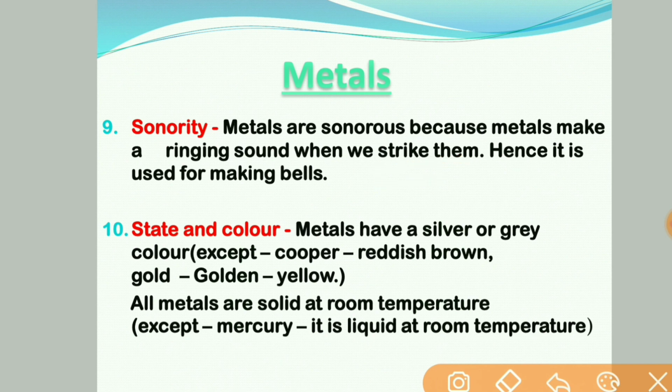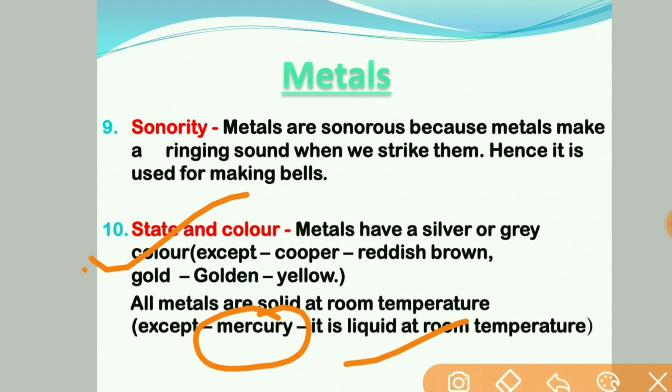When we are talking about the state and color of metal, that is also a property of metal. Metals are mostly, as you have seen, in the solid state at normal room temperature and pressure. Only one metal, mercury, is in the liquid state at normal temperature.